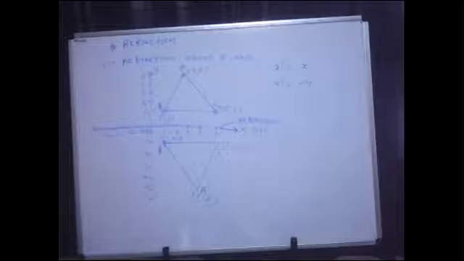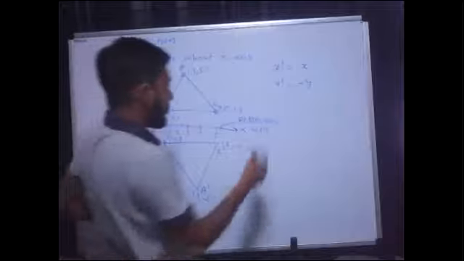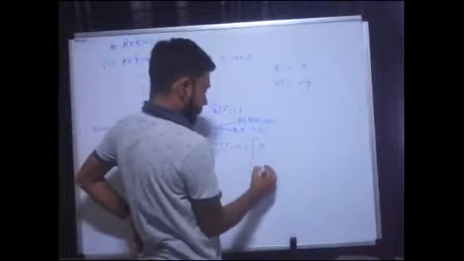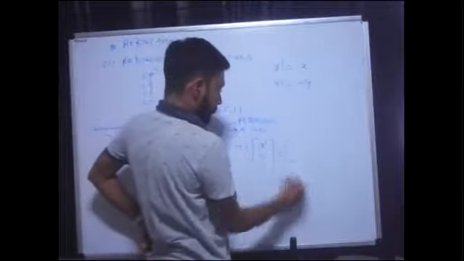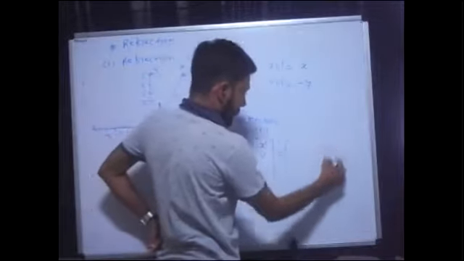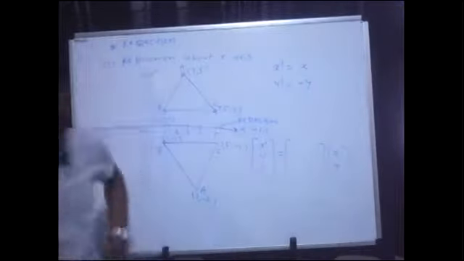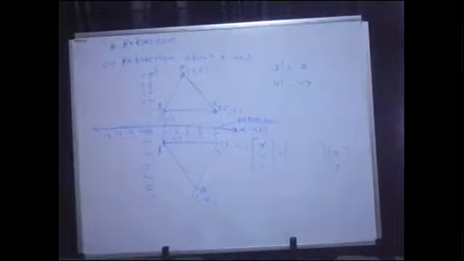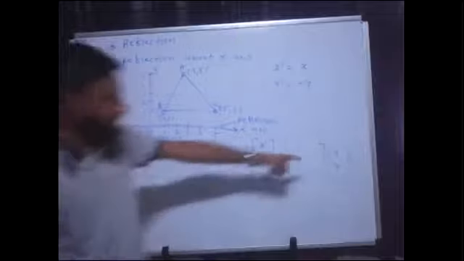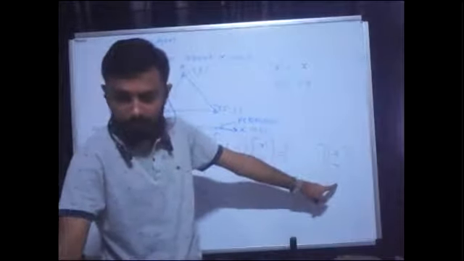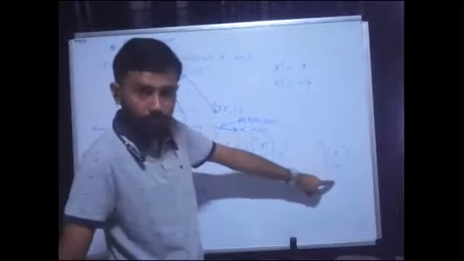Okay, great. So now by using this equation, if I want to write the matrix form, then what can I write? X dash y dash 1 is equal to, I need to write something here, and let's say this is my original point x y 1. So you can say this is the original point x y 1 in homogeneous coordinates, x, y and 1.